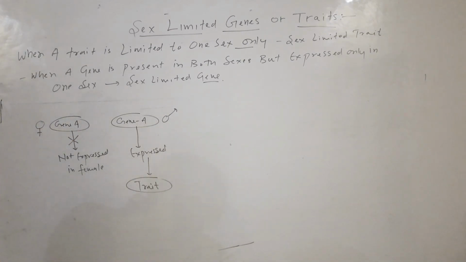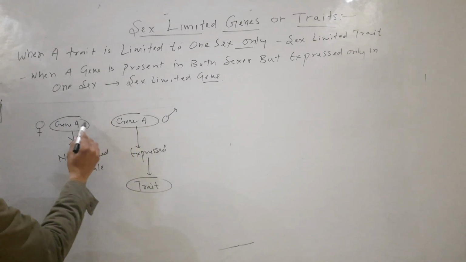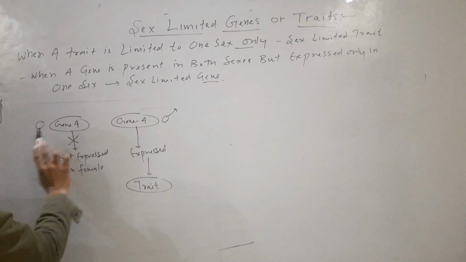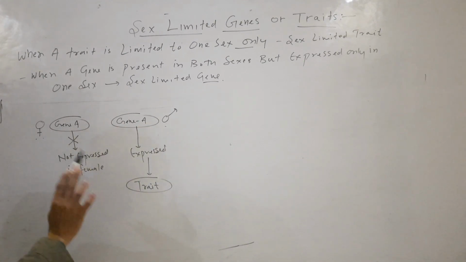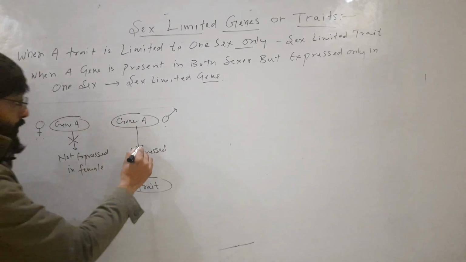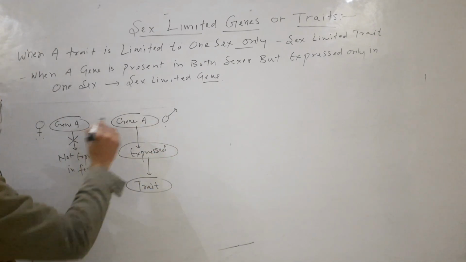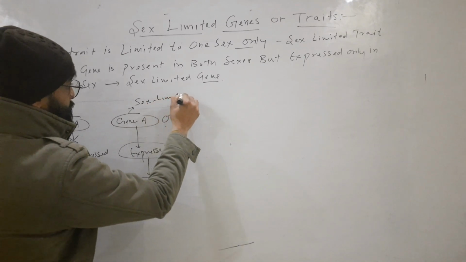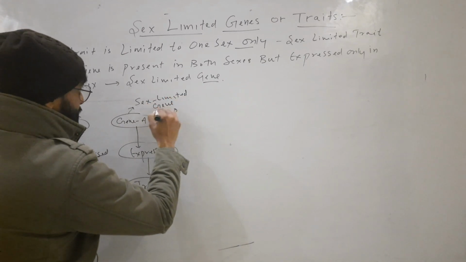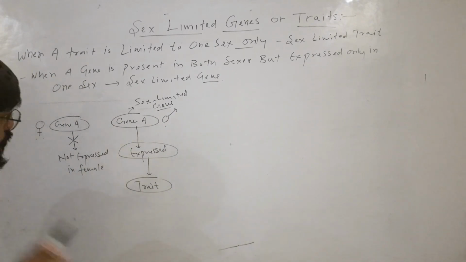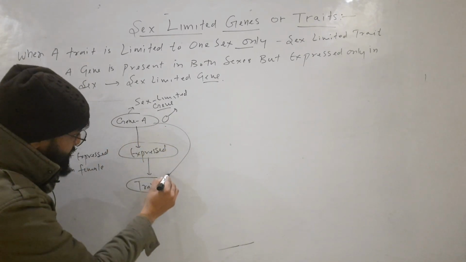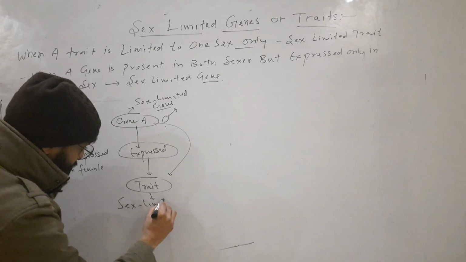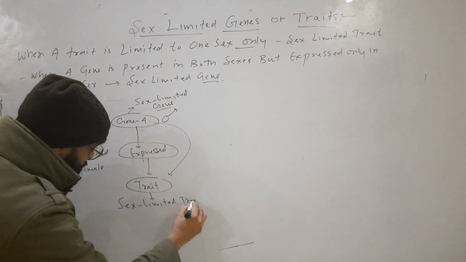So now you can see that this A gene is present in both sexes. It is present in male and female. But this gene, A gene, is expressed only in male. So this gene will be called sex limited gene, and the trait that is caused by this gene is called sex limited trait.